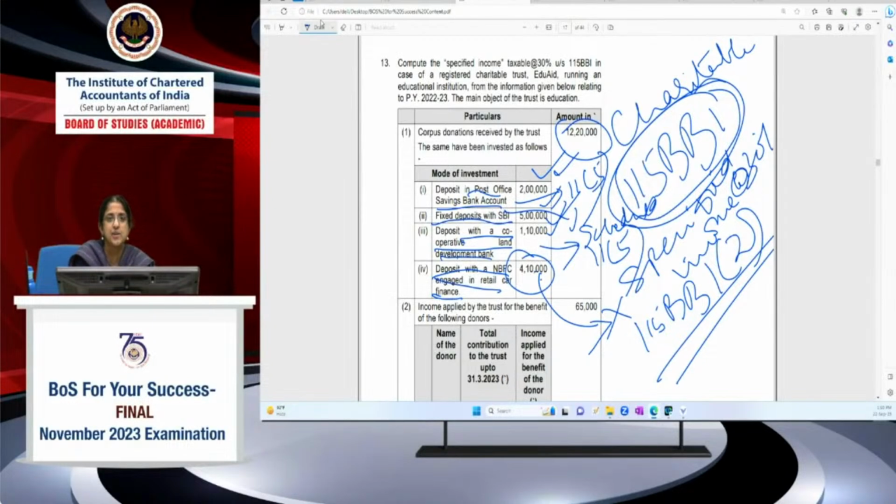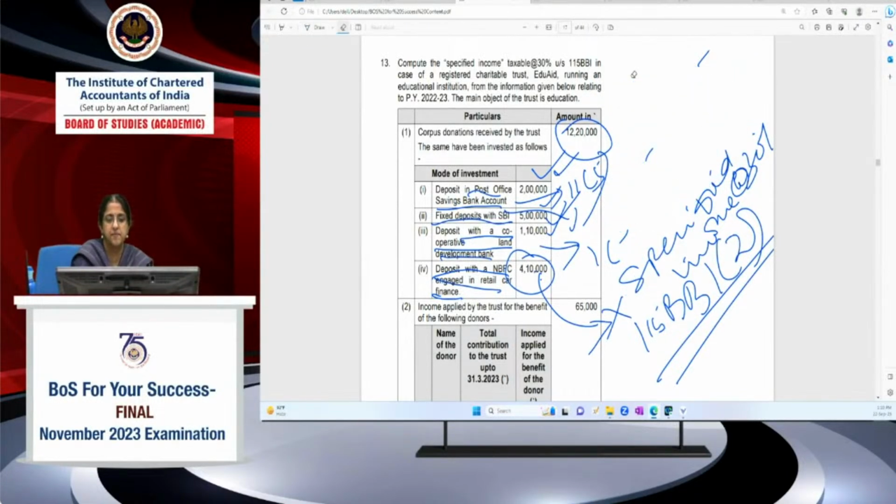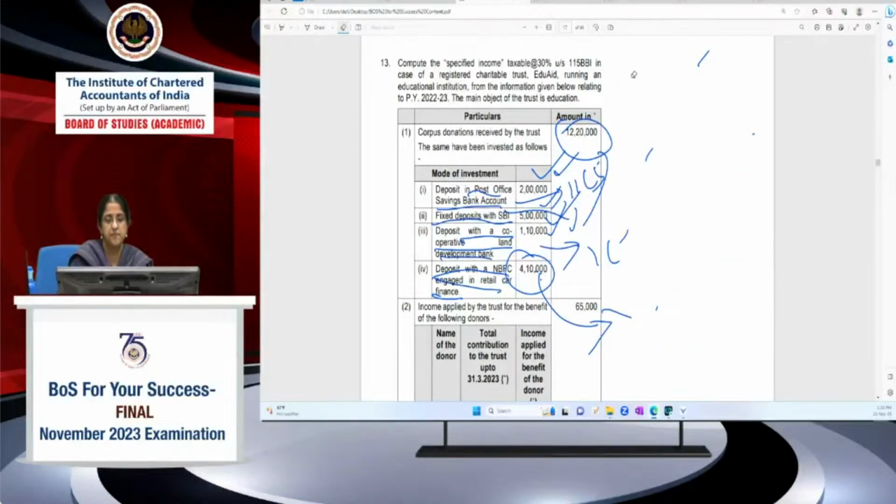But 4 lakh 10,000 is not a permissible mode. Deposit with an NBFC engaged in retail trade. So that will be your specified income. Now I will just write what is specified income here. 4 lakh 10,000 deposit with NBFC engaged in retail car finance. It's not a mode specified in 11.5. So that will be a specified income chargeable to tax at 30%.